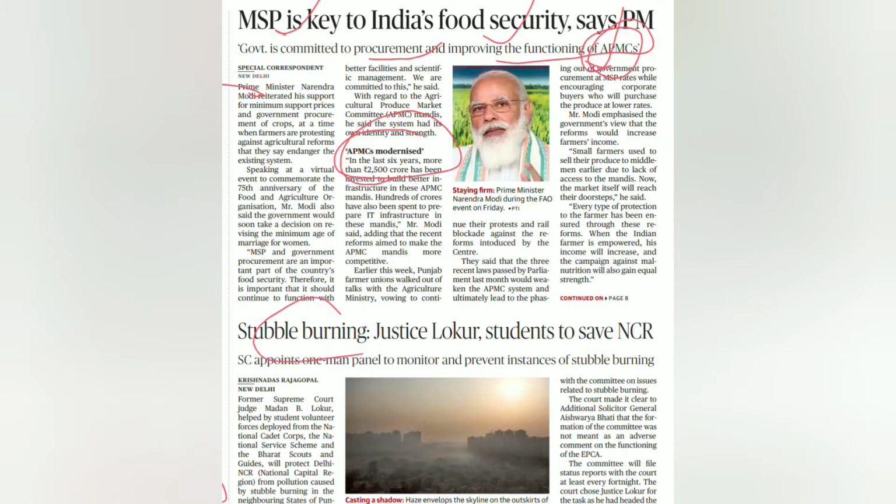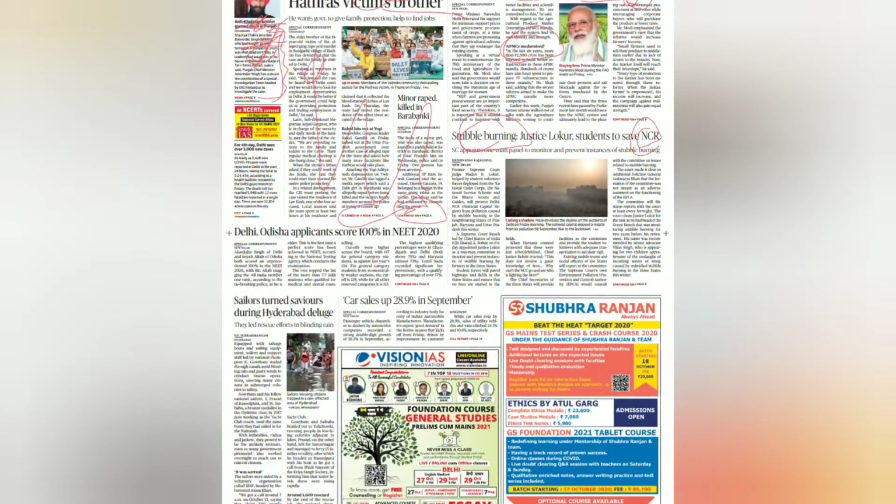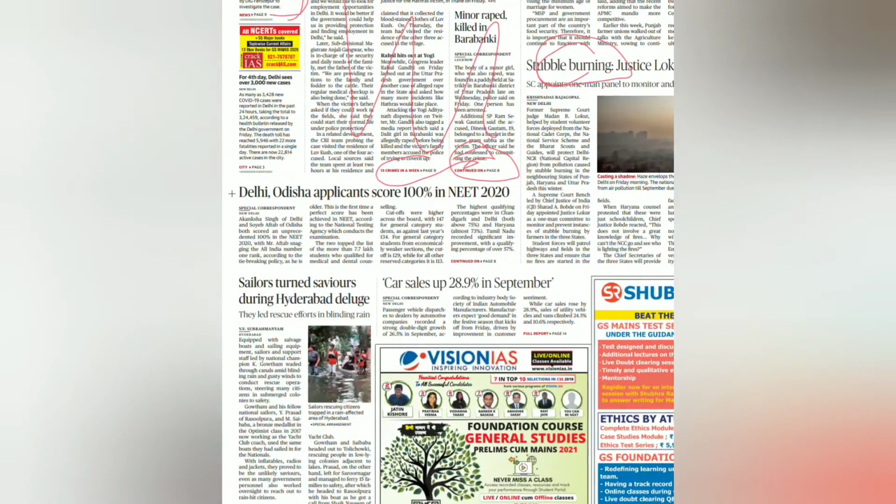Then again, stubble burning. What is stubble burning? What happens? What are its effects? What happens to the environment because of that? And to save NCR, what is this and everything? So before going through the news, you can go through these small things.